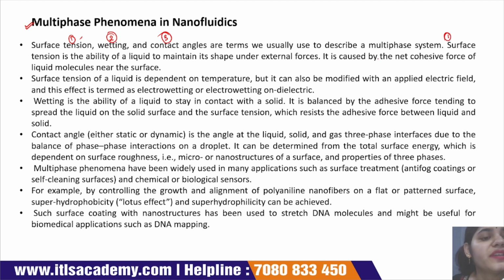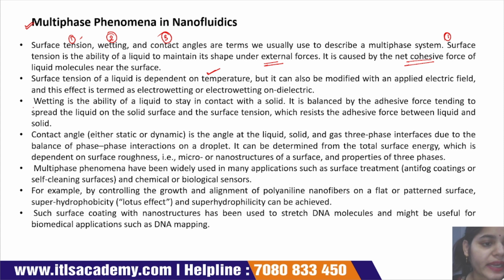Surface tension is the ability of a liquid to maintain its shape under an external force. It is caused by the net cohesive force of the liquid near the surface. It depends on the temperature. It can also be modified by an applied electric field, and this effect is termed electrowetting and electrowetting on a dielectric.